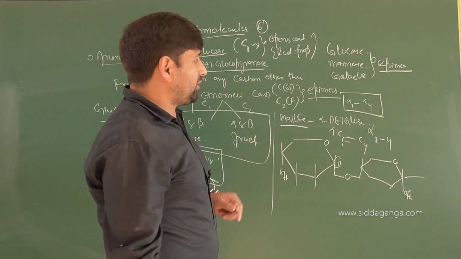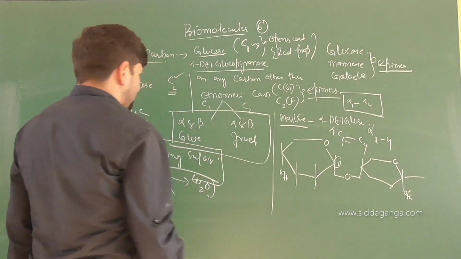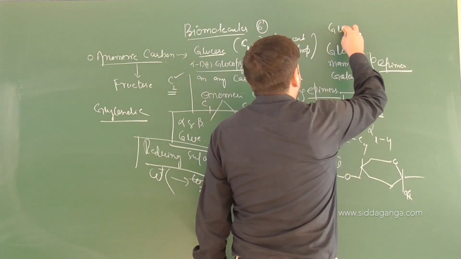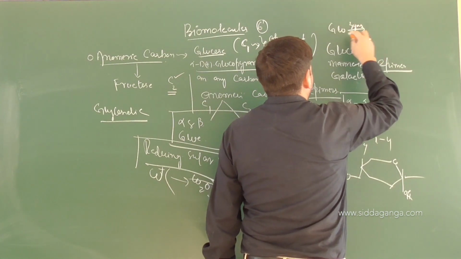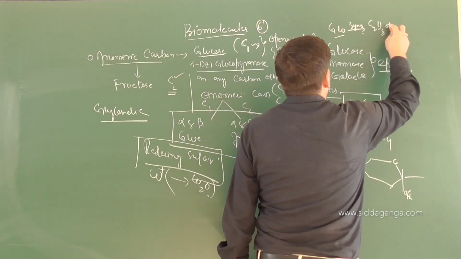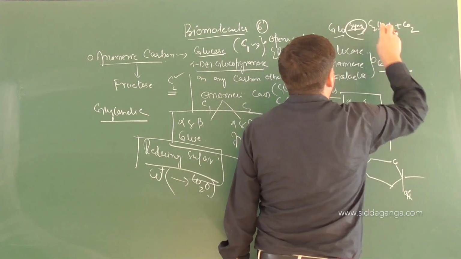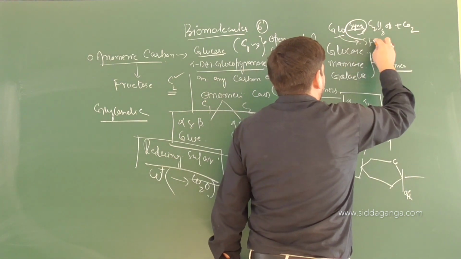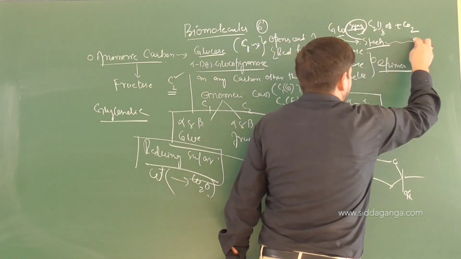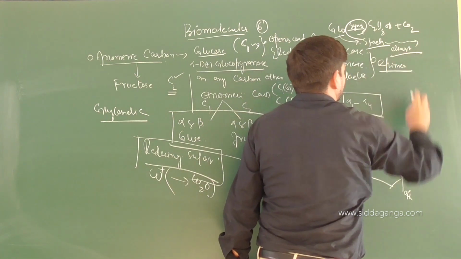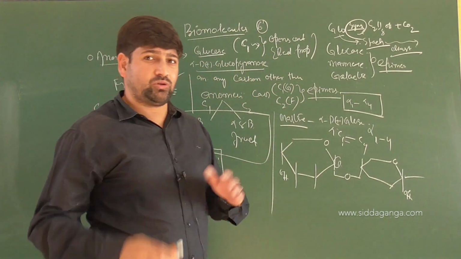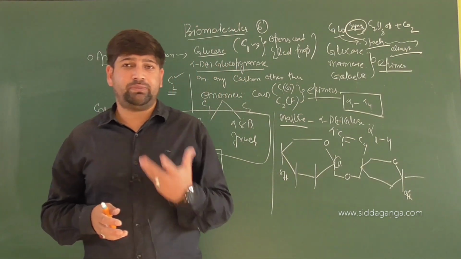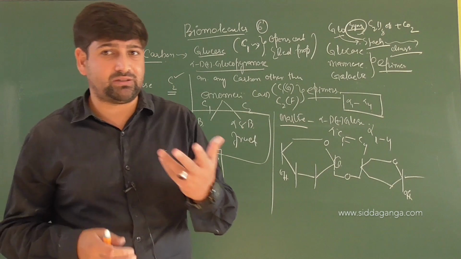Clear or not? Then we talked about lactose. One more important thing that we talked about, the digestion products as well. Suppose when glucose is acted upon by zymase, it is converted to alcohol, C2H5OH, plus you are getting carbon dioxide. When you have a polysaccharide in the form of starch, when it is acted upon by diastase, we will have different products coming into play. You know the basic products obtained on the digestion of polysaccharides like starch and glycogen. The basic unit that you are always getting will be glucose. Alpha D plus glucose will be there. Yes?